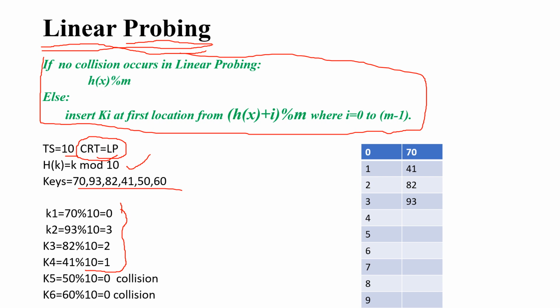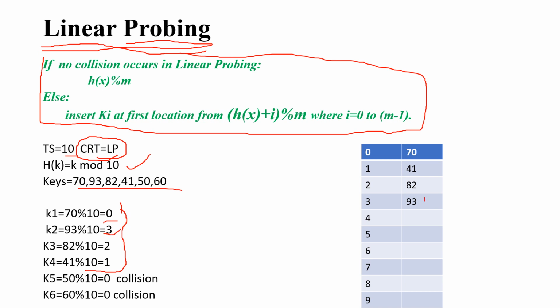So for 70, using this hash function, I'll get index value 0. In the starting my table was completely empty. I have already written this in the PPT I prepared, so you assume that your table is empty and nothing was there in this hash table. So this 70 is going to be stored at the 0th index. Next is 93. If you calculate the index of 93, you will get index 3.